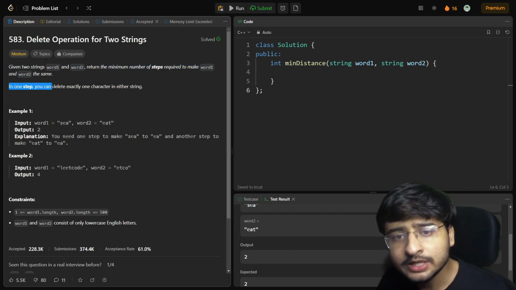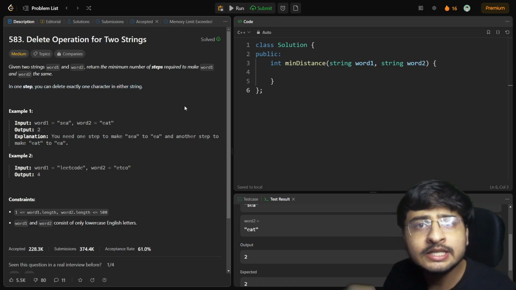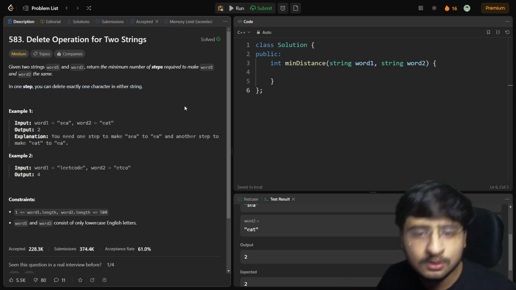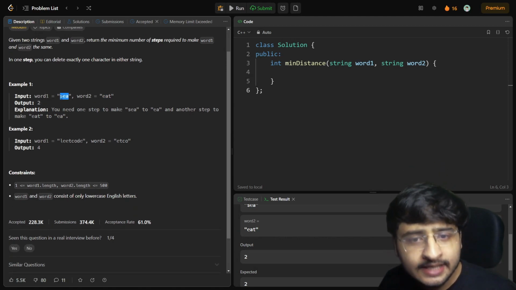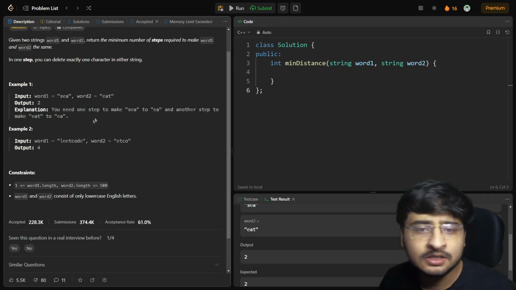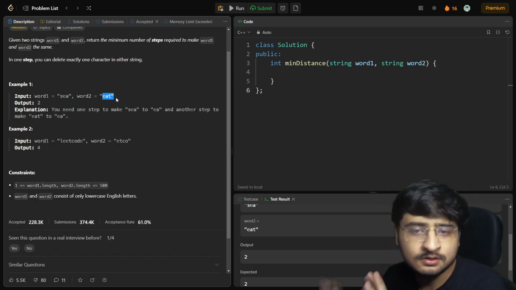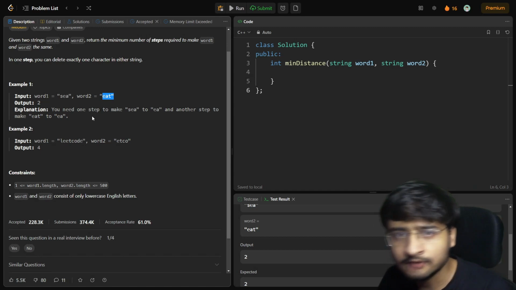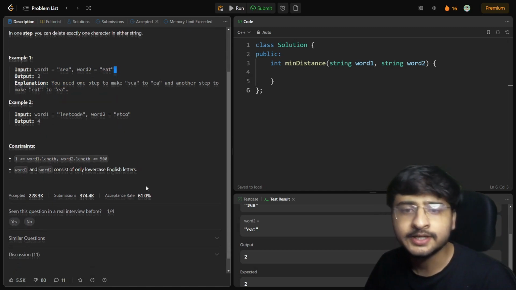What are those steps? In one step, you can delete exactly one character in either string. You can see here SEA and EAT. I will delete the S here and the T here. In both strings, I'll be left with EA and EA, and both of them will become the same. So I've taken two steps: delete one character from the first string and one character from the second string, and after two deletions, you get both strings as the same word.